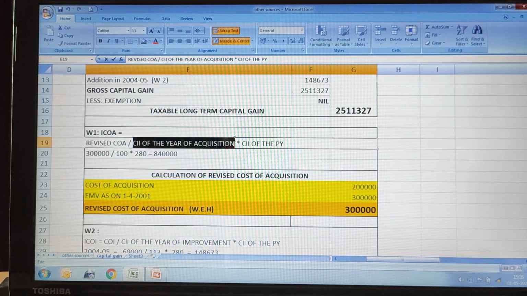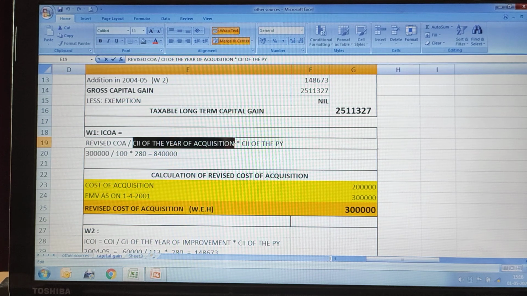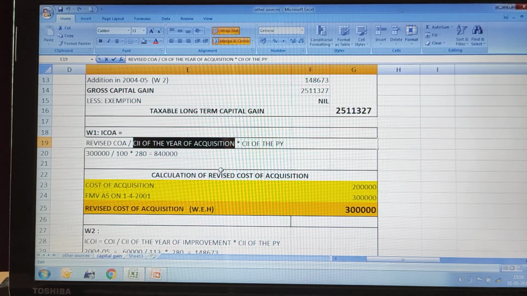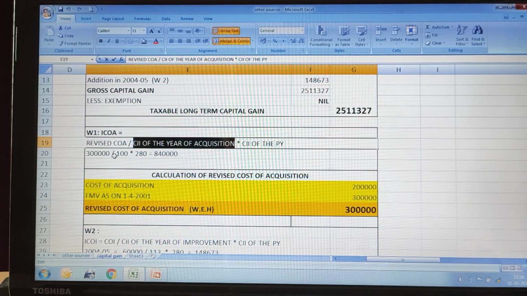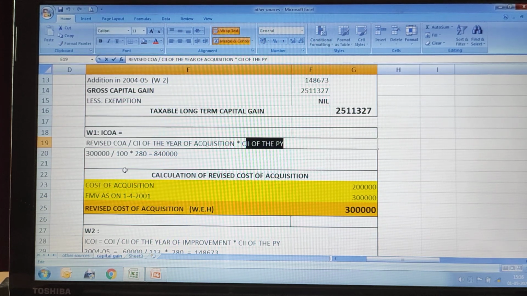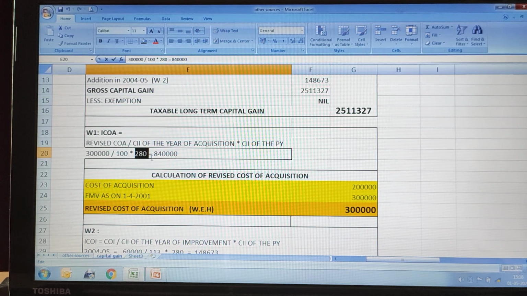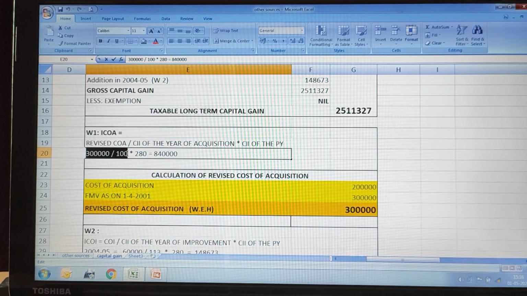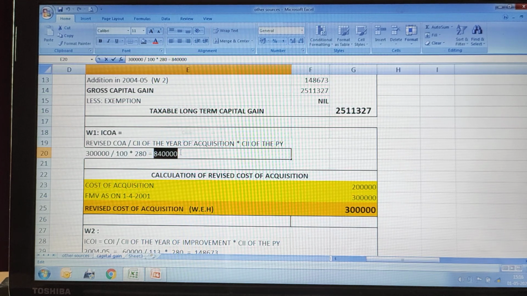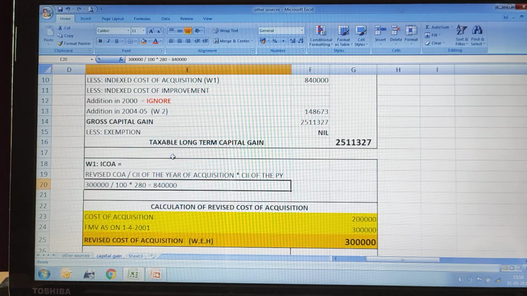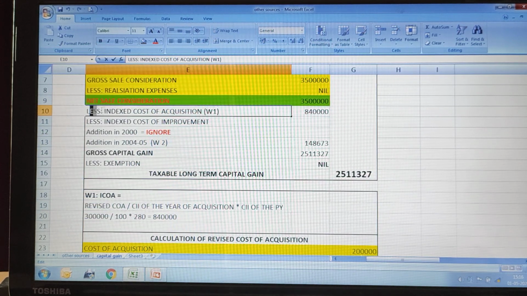Because it is acquired in 1998, there is no cost inflation index for 1998, so we take the cost inflation index of the fair market value year, that is 100, multiplied by cost inflation index of previous year, 2018-19, which we saw is 280. So 3 lakhs divided by 100 into 280, you will get the indexed cost of acquisition as 8,40,000. That you are going to take here.